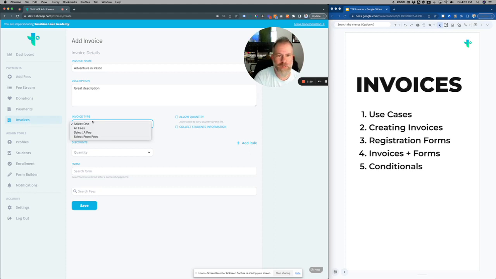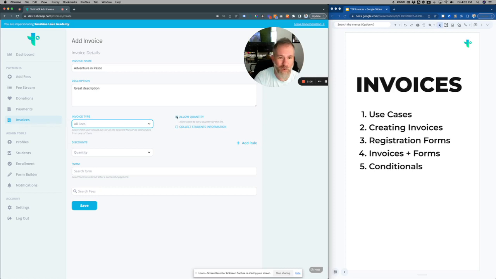You have a couple options here with invoices. You could do all fees, so you list a whole bunch of fees and all of them are due. You could select the fee, so you list a whole bunch and the user can select one. Or you could have it be select from, so they have a kind of multiple choice. So I'm just going to do all fees. I'm just going to add all the fees in.